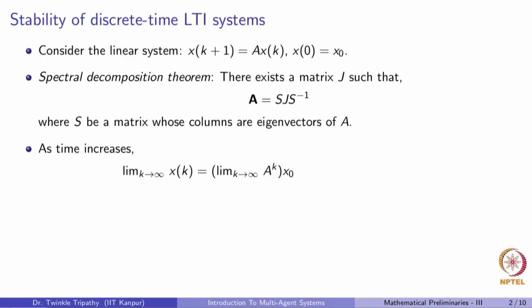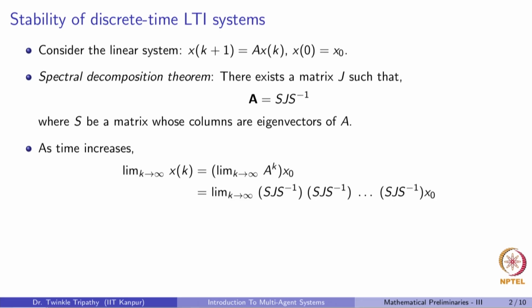Now, as time progresses, let us say we are looking at what happens to the system when time tends to infinity. In that case, the only parameter that depends on time is the matrix A. Substituting the spectral decomposition theorem here, we can write it as the product of S J S inverse k number of times.